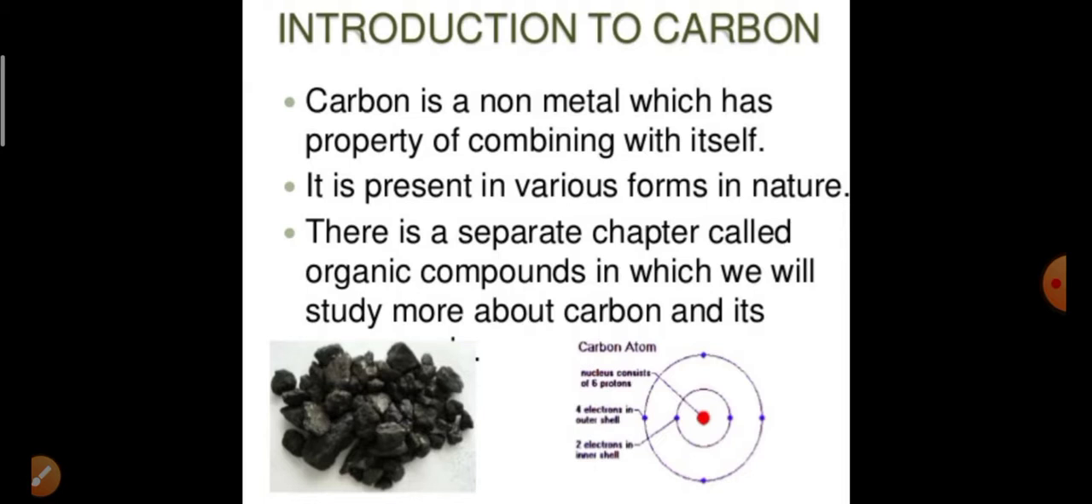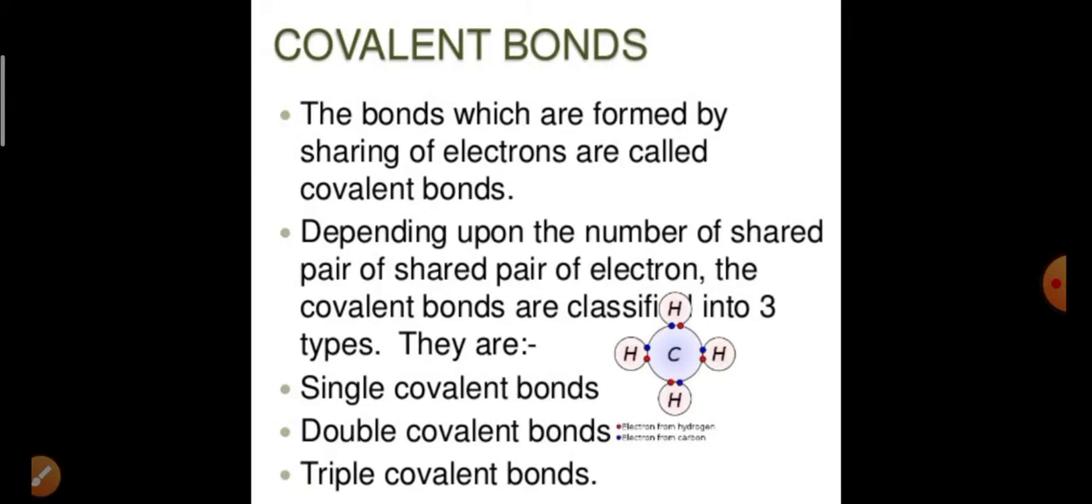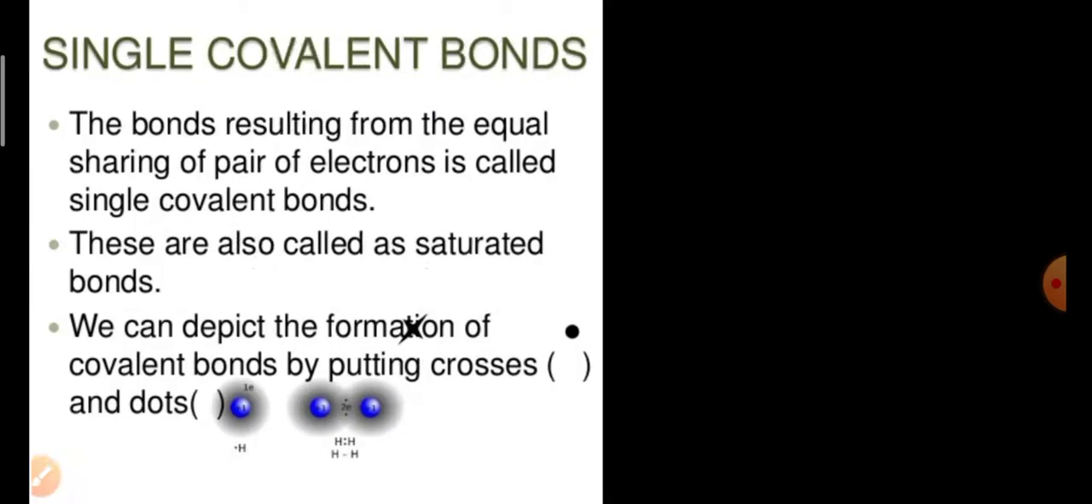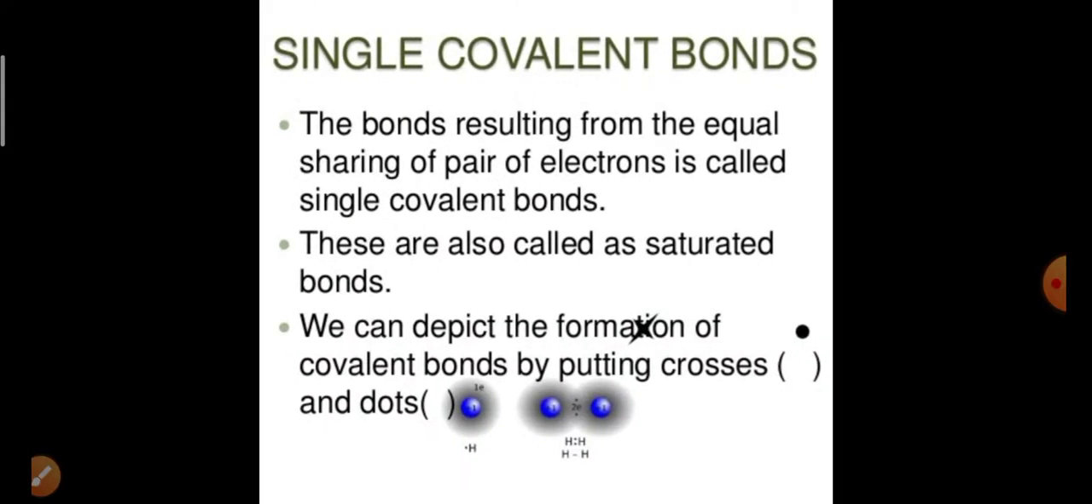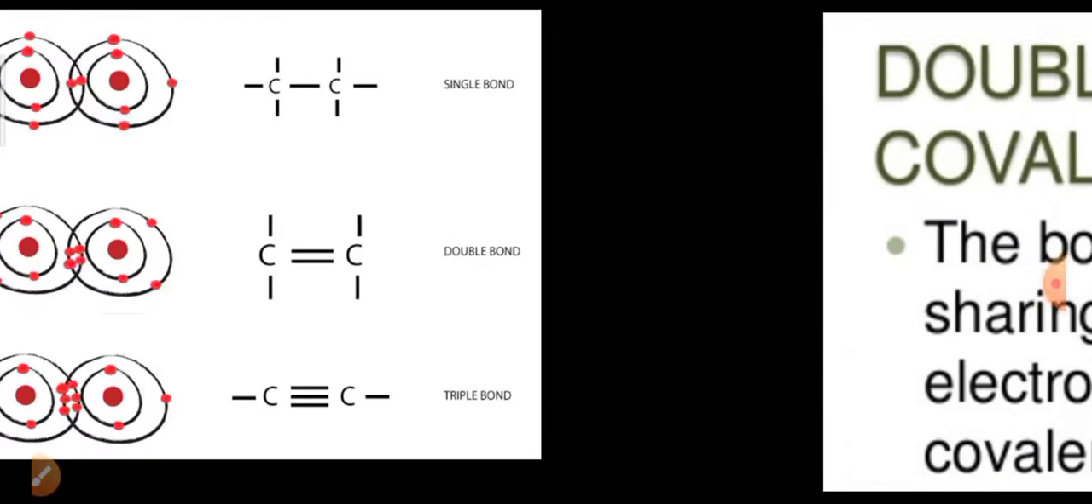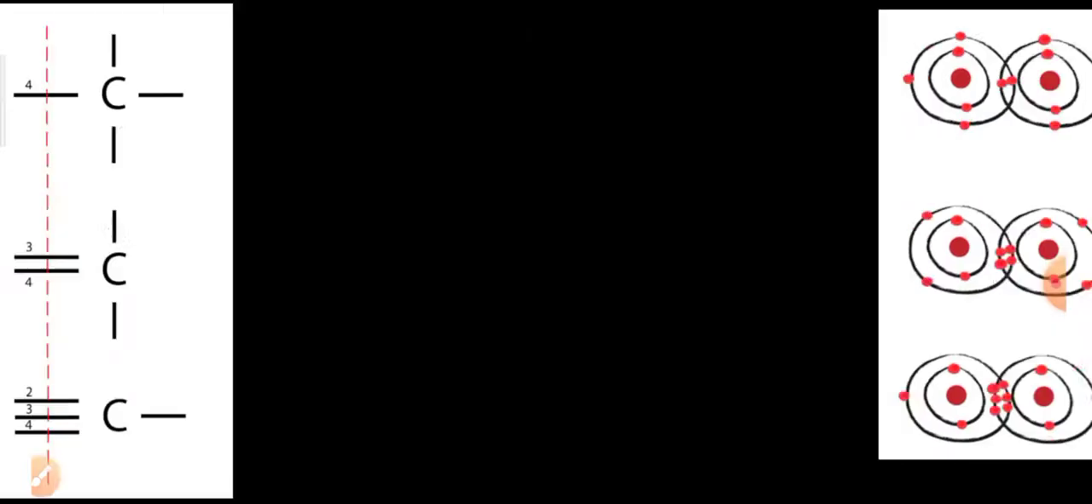Carbon is a non-metal which has the property of combining with itself. It is present in various forms in nature. Various forms in nature means allotropes, which we are also going to discuss. There is a separate chapter where we will study carbon. In this portion also we will discuss the same point, that is single covalent bond, double covalent bond and triple covalent bond, the formation of covalent bonds, single, double or multiple.